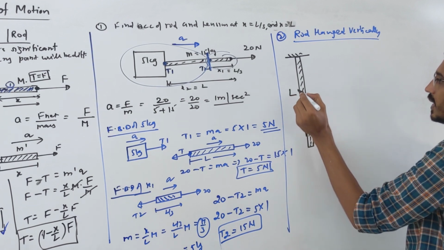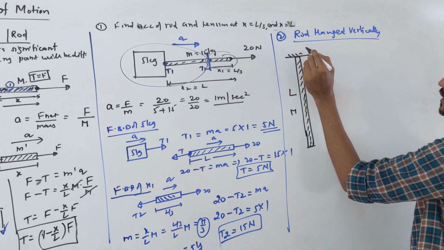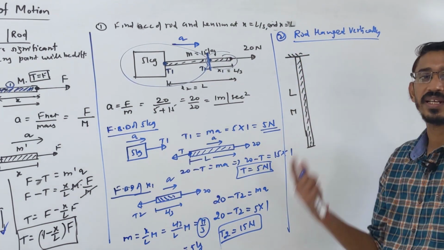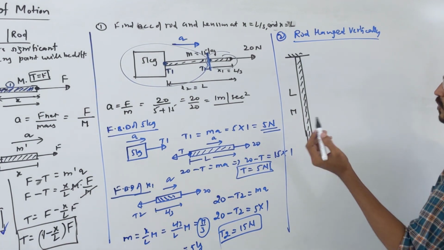And the length of the rod is L and the mass is M, correct? Yes. So first the rod hangs, not accelerating. Then in the second case, the rod can accelerate up and down. All the rules will be exactly the same. Then I ask you the tension at a few points.